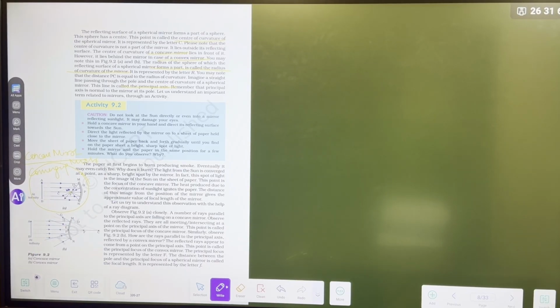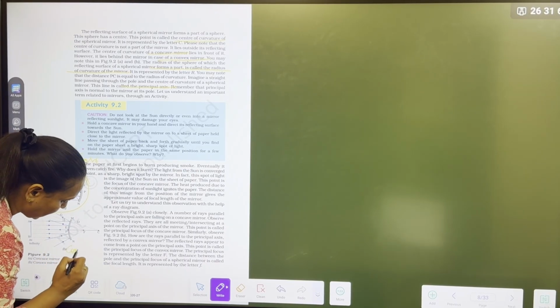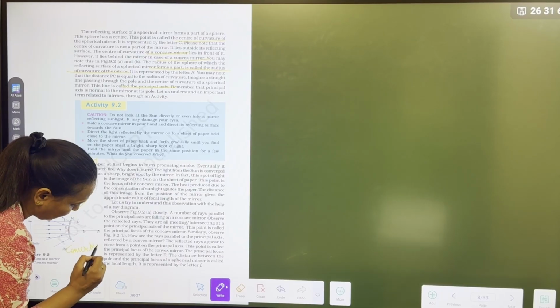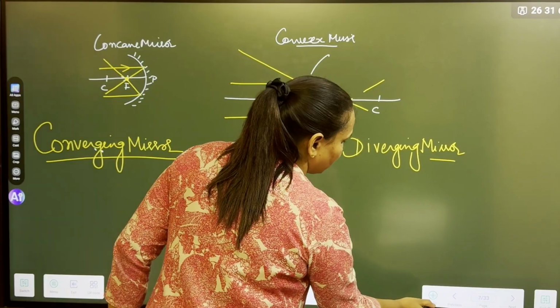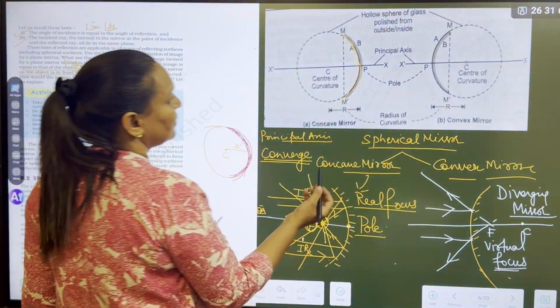And this is a convex mirror, B1, where rays are meeting behind the mirror. So that is a convex mirror. It is a diverging mirror. It has a virtual focus. Now, next thing which I want to teach you here.